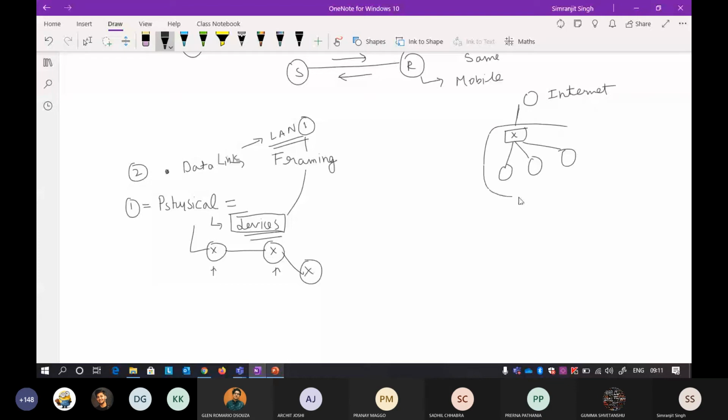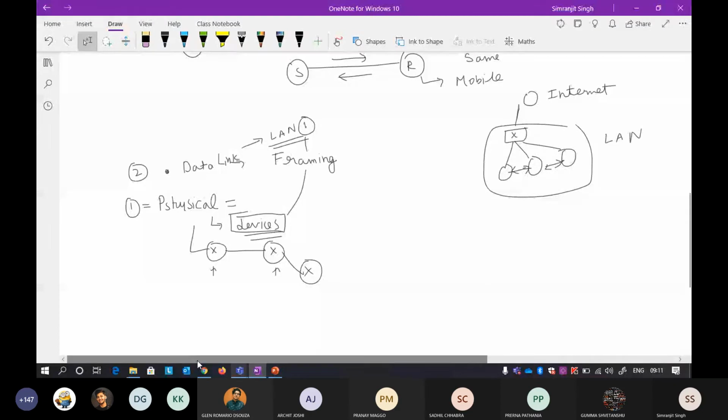When you are at home and connected to a particular router, all your devices can communicate with each other. There is a way to get these devices to communicate. Suppose you have two laptops connected to the same network or same router.